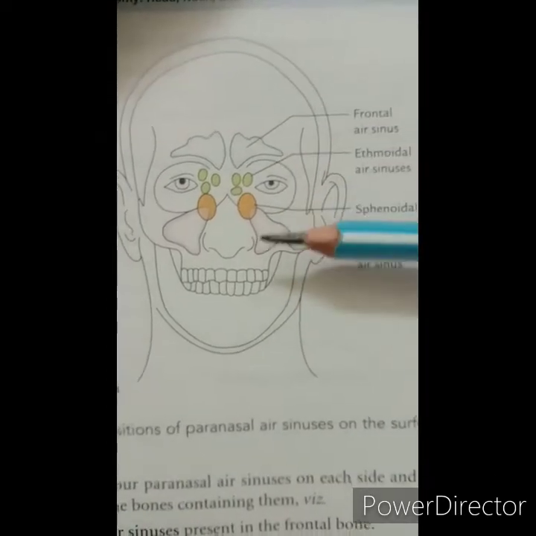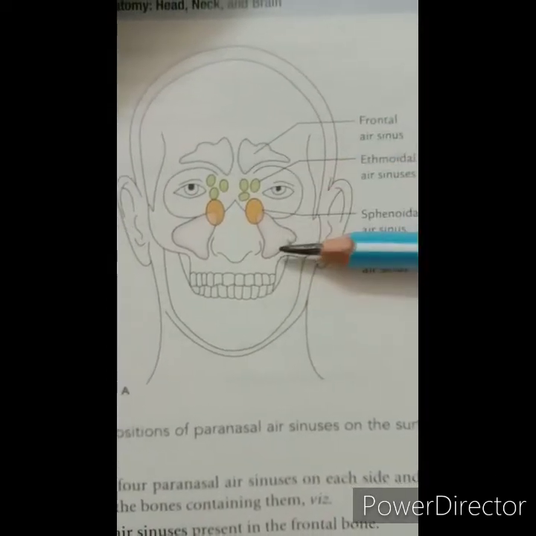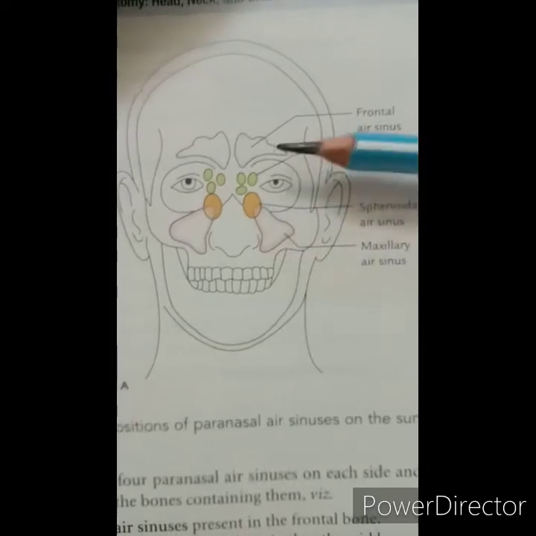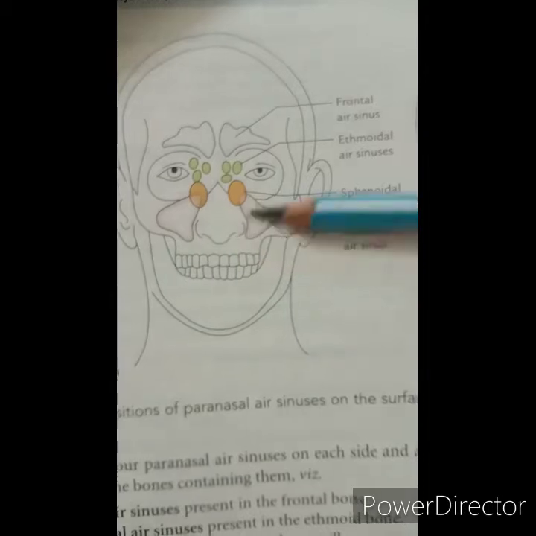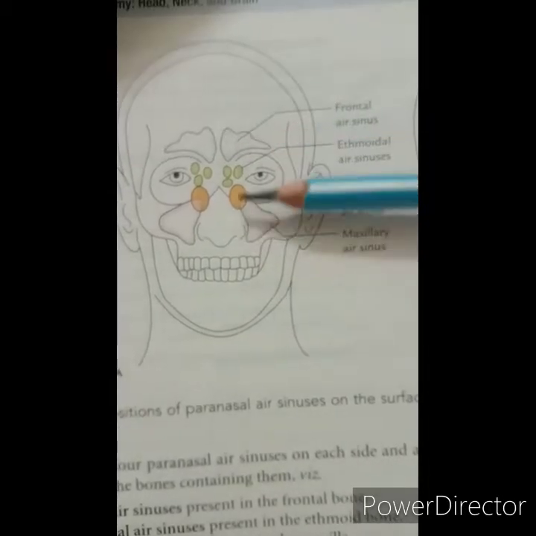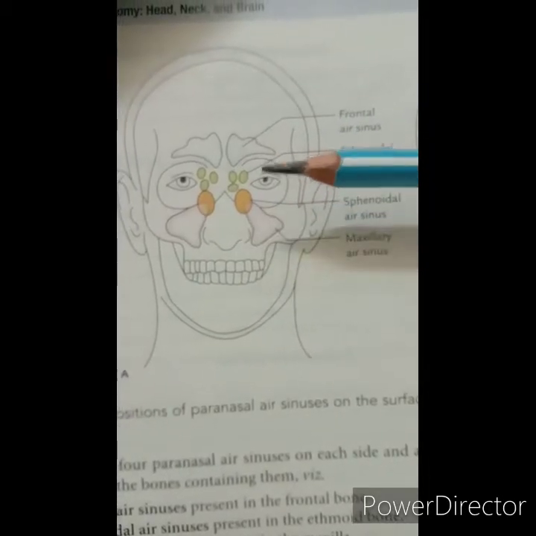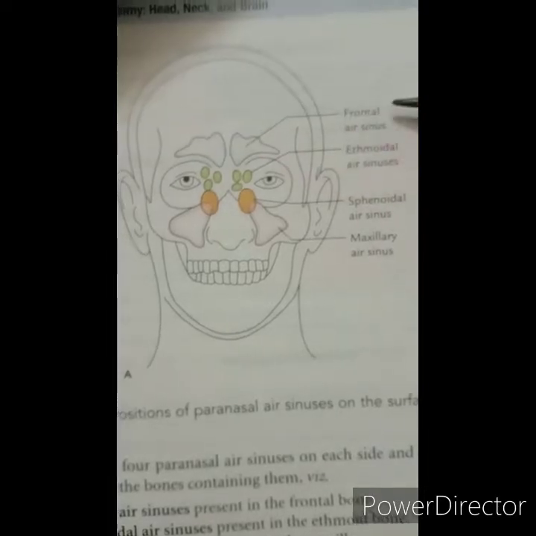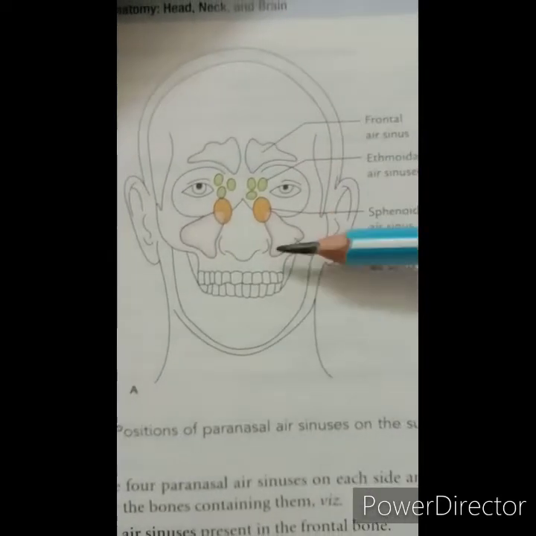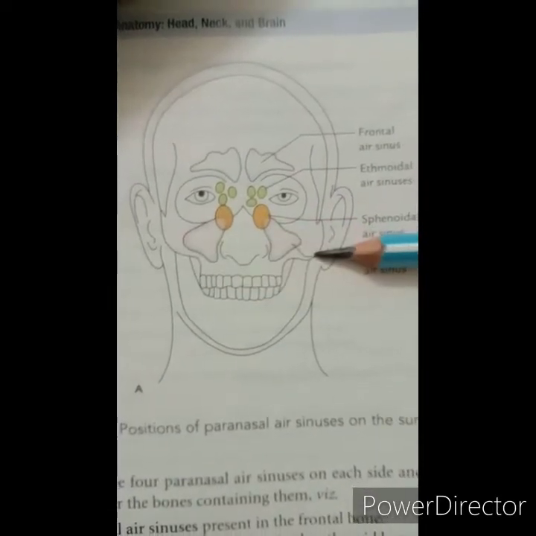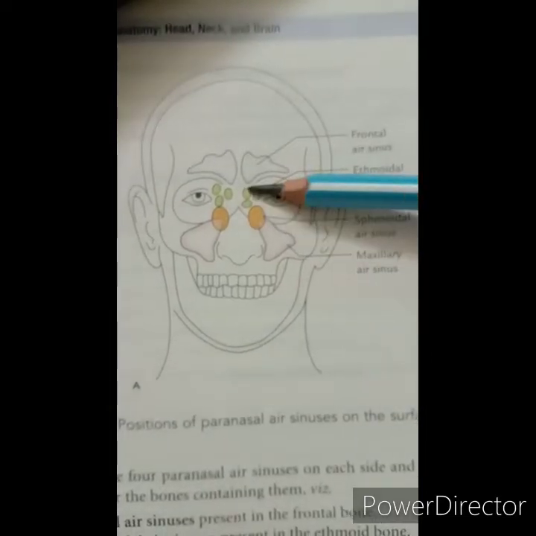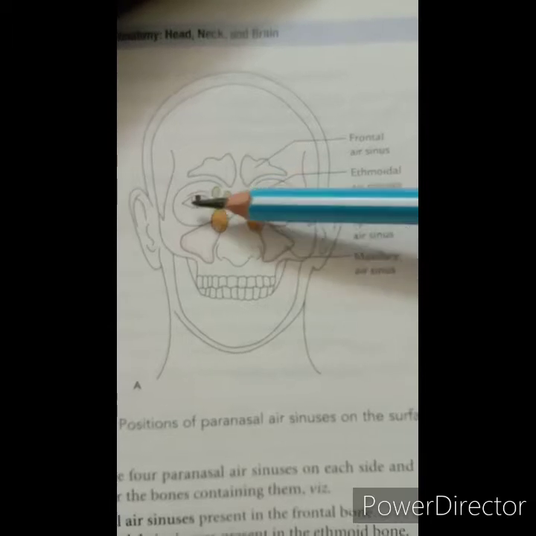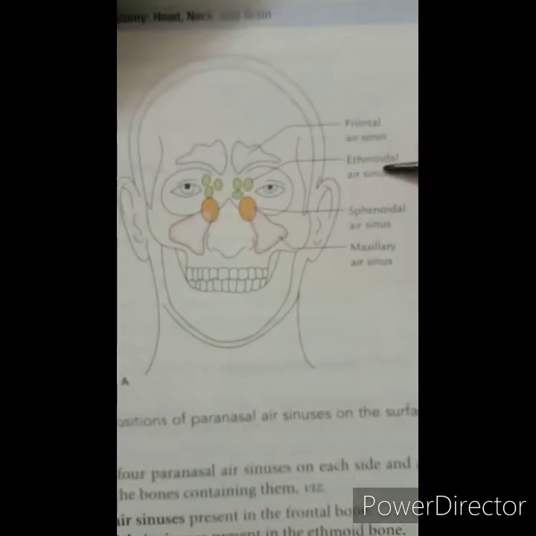The paranasal sinuses are air-filled spaces present within some bones around the nasal cavity. They are the frontal, maxillary, sphenoidal and the multiple ethmoidal sinuses. Here you can see the frontal sinus, the maxillary sinus, the sphenoidal sinus in orange color, and the ethmoidal sinus.